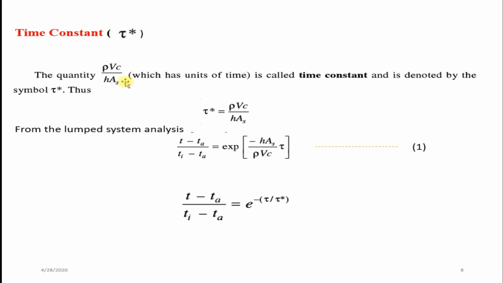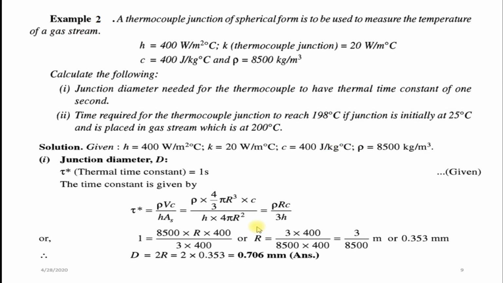So if you substitute rho into V into C divided by h into As as the time constant in this equation, you will get (T minus Ta) divided by (Ti minus Ta) is equal to e power minus tau by tau star, because rho into Vc in the denominator by h into As is nothing but 1 by tau star. Now we will solve one problem on time constant.